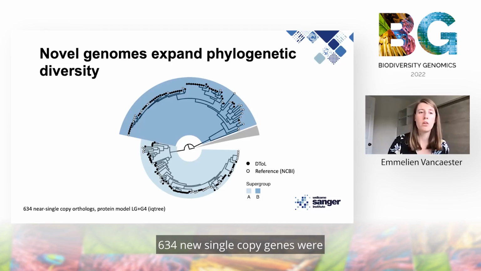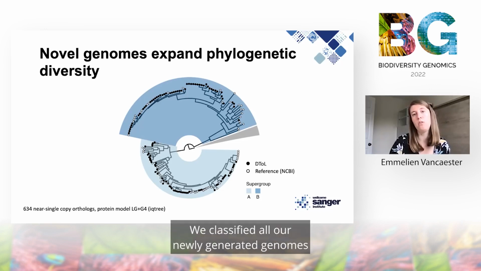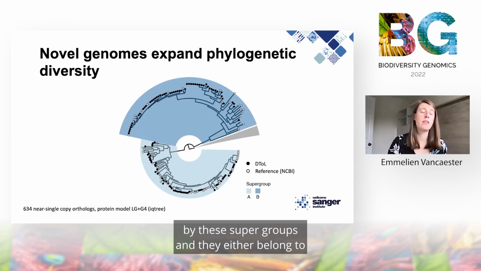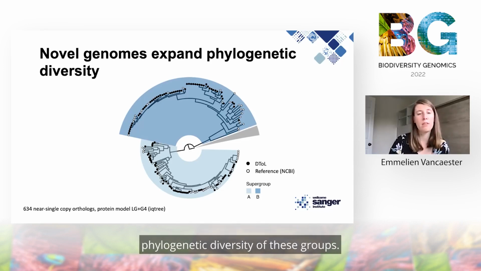634 near single copy genes were used to infer a phylogeny of Wolbachia. We classified all our newly generated genomes by their supergroups, and they either belong to supergroup A and B, and increased the phylogenetic diversity of these groups.